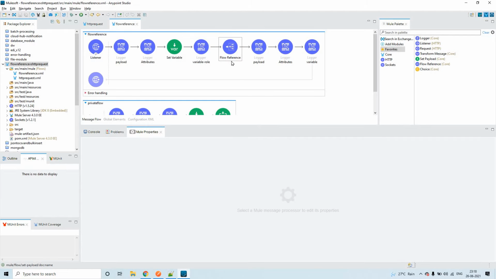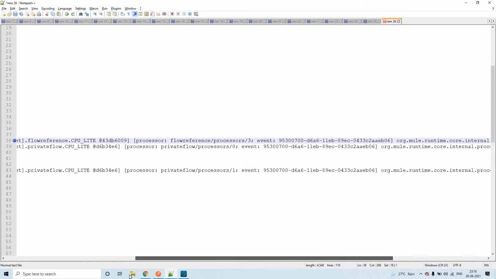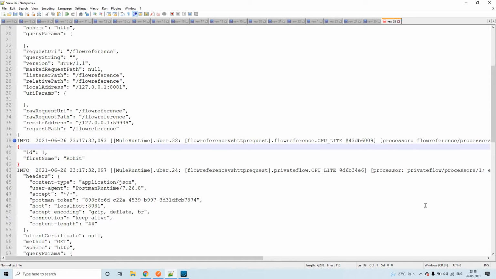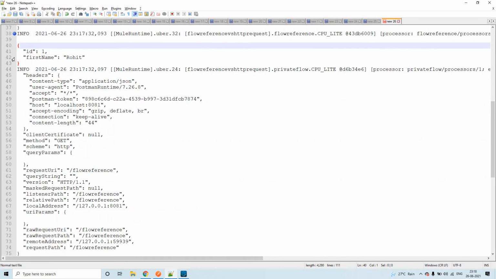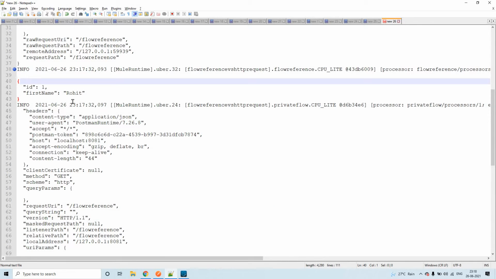Now we are using flow reference and it is going to the private flow. Now let us see. Again, this is the payload I'm printing from the first logger. There is no difference between this payload and the payload that is shared to the private flow.